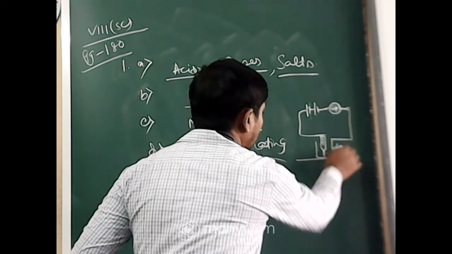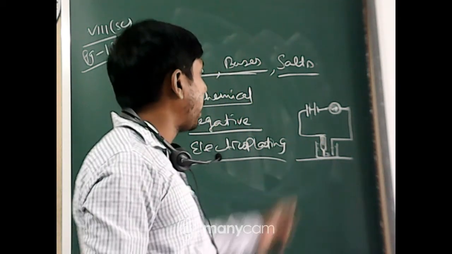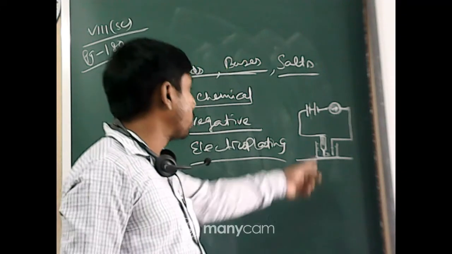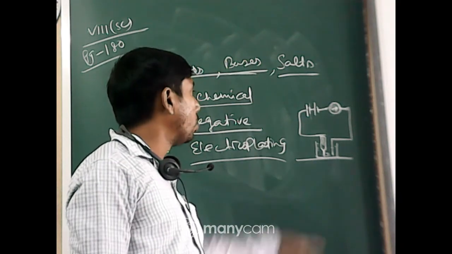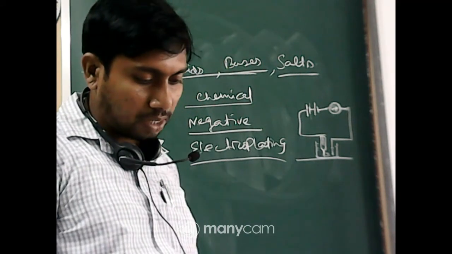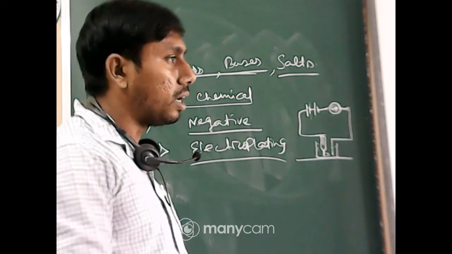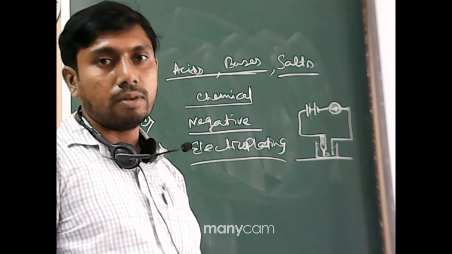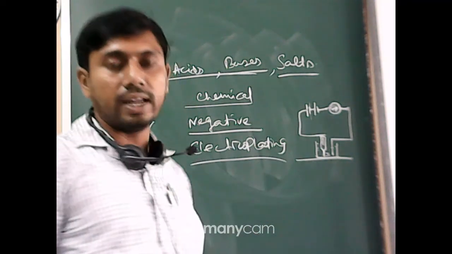Here is the solution. Now when this tester is dipped into the solution, the magnetic needle shows deflection. So the solution is conductive in nature and the tester is also conductive because there are free ends and it can conduct electricity. As the circuit completes, the magnetic needle shows deflection. So your answer will be: when the free ends of the tester are dipped into a solution, the magnetic needle shows deflection because the circuit gets completed, and the tester is a good conductor of electricity.